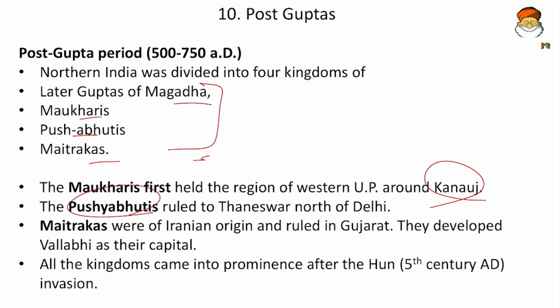Then Maitrakas, who were of Iranian origin, ruled in Gujarat, and they developed Vallabhi as a capital city. So Vallabhi, that is the Jain councils of Vallabhi. That is how we remember this. Then all these kingdoms came into prominence after the Hun invasion of the 5th century. So mark, Huns came during the 5th century.